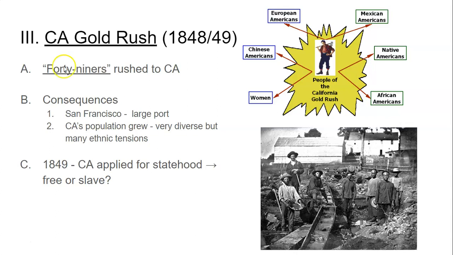I forgot to mention that, because they came to California mostly in 1849. But it has enough people to apply to be a state. And as they apply to be a state, this is going to reignite this debate over slavery. Should California be free or slave?